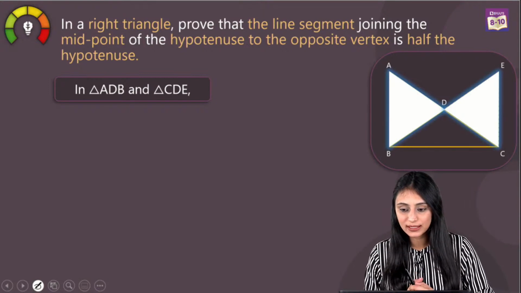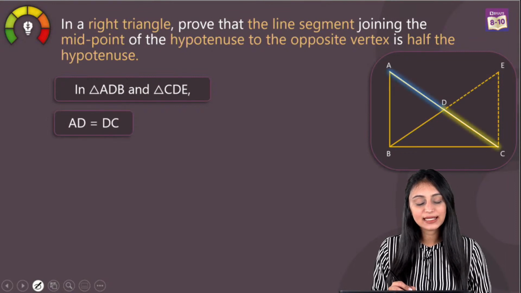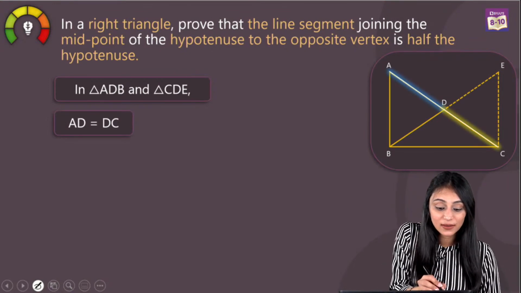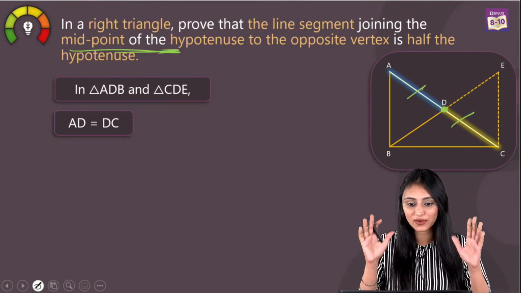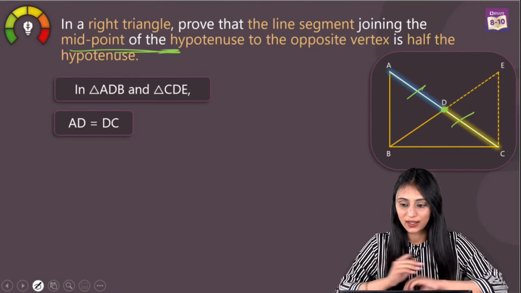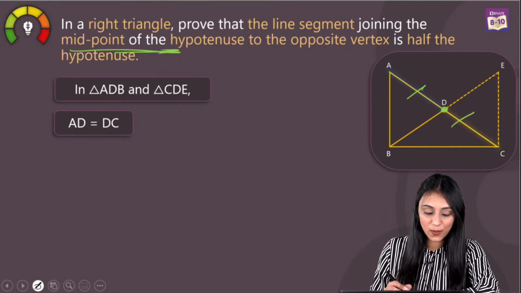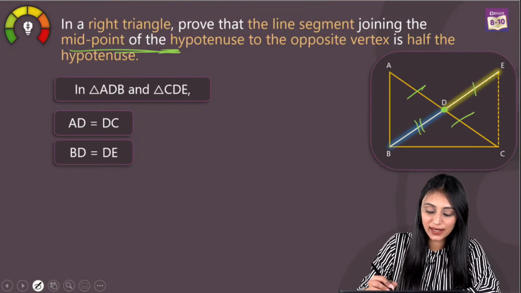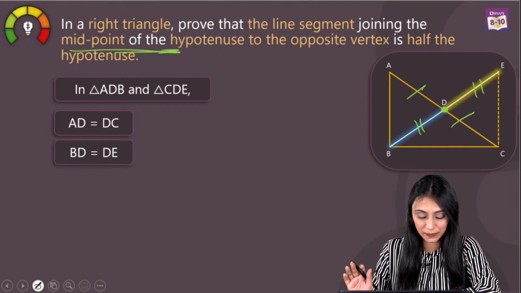what we can say here is that AD and DC are equal, right? Because it was already given that D is the midpoint. See, keywords are already in the question. Now, one other thing we can say is that BD is equal to DE, because we showed this by construction.